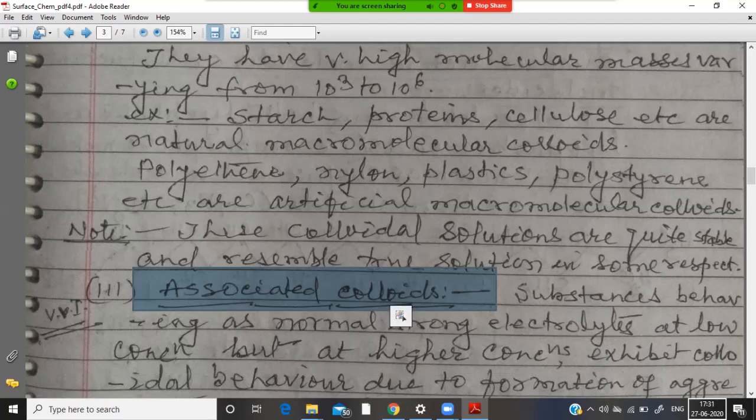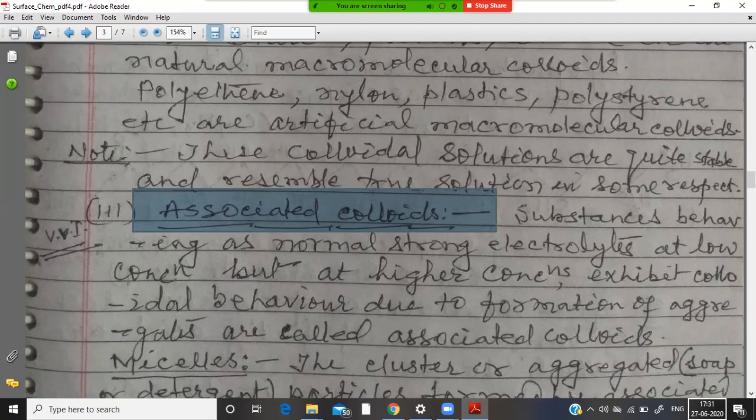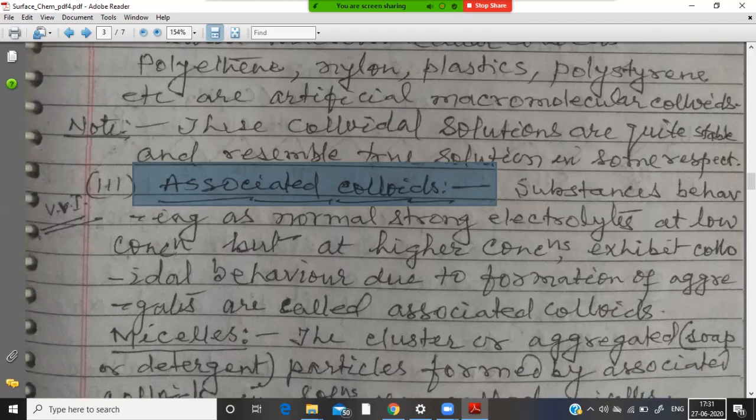Substances behaving as normal, strong electrolytes at low concentration, but at high concentration exhibit colloidal behavior due to formation of aggregates. Then such kind of colloids are called associated colloids. So there are two conditions.